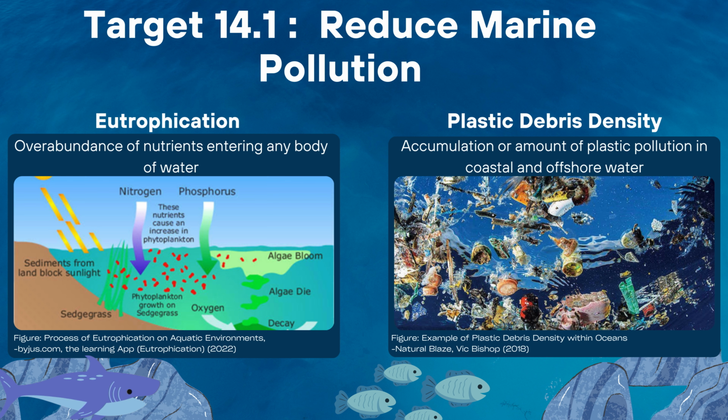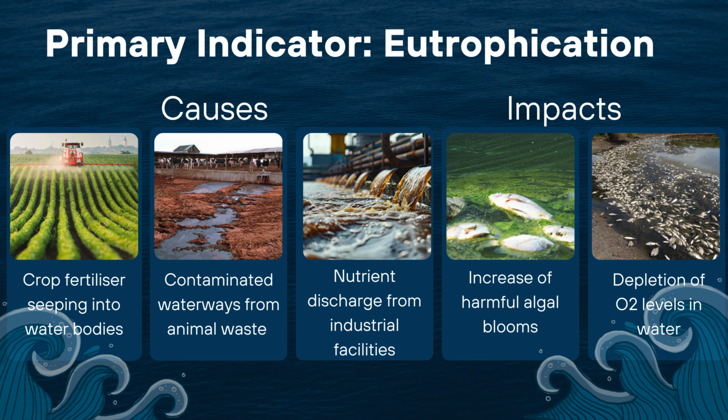This demands the United Nations Sustainable Development Goal, Life Below Water, specifically 14.1, in which its target is to reduce marine pollution, being of utmost importance. The two indicators of this target are coastal eutrophication and plastic debris density, which refers to the amount of plastic in coastal and offshore waters. Currently, plastic density in waterways ranges between 3,000 to 40,000 pieces of plastic per square kilometre, and without immediate and sustainable action, it is estimated that by 2040, 29 million metric tonnes of plastic will enter the ocean every year.